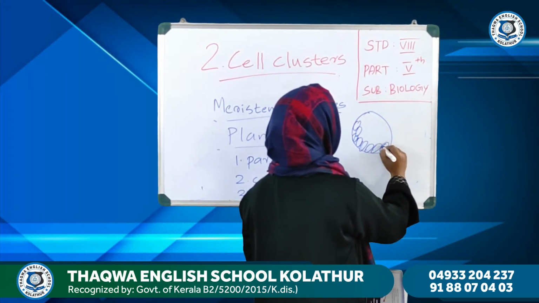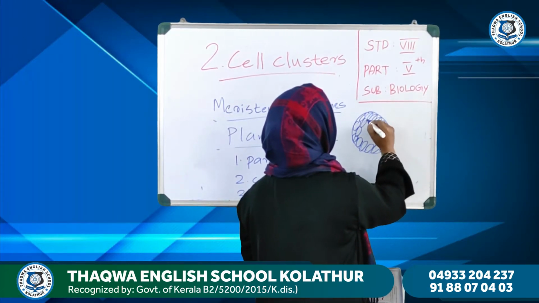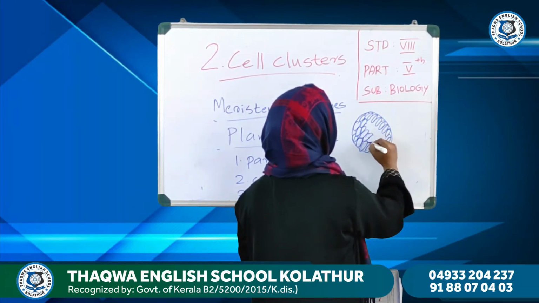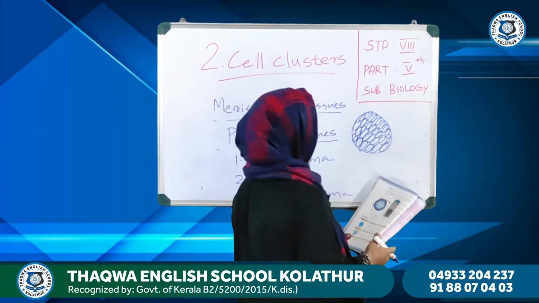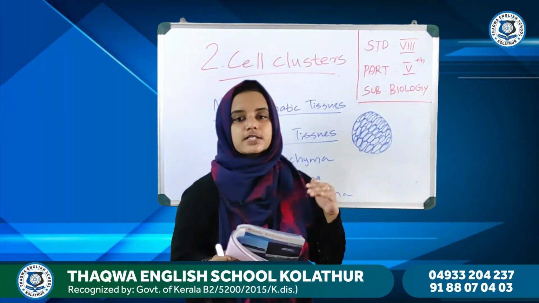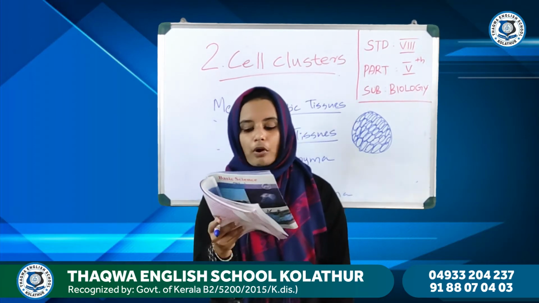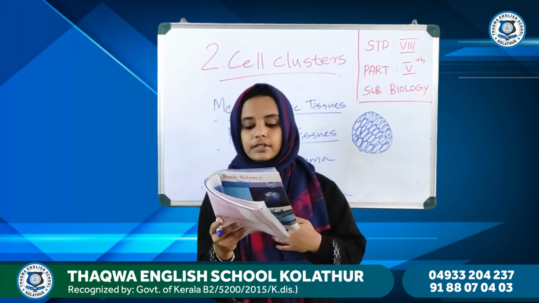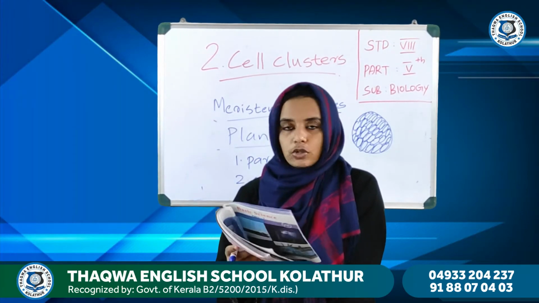We can see the picture of the parenchyma. Okay. Like this, it is composed of cells with the simplest structure and it is seen in the soft part of the body of the plant and it helps in photosynthesis and storage of food.